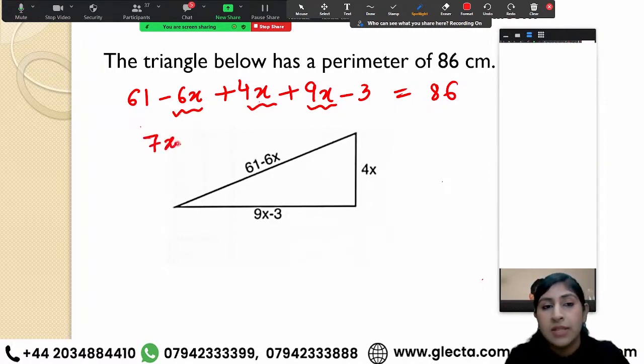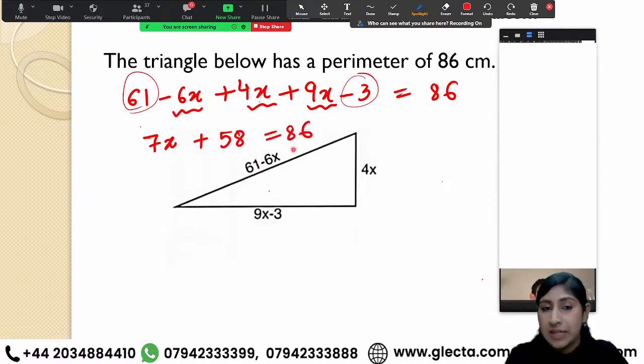So I'll be having 7x plus 61 take away 3, that is 58, right? This equals 86. Now I'm going to separate my numbers and my letters one by one. Over here, 7x and 58, like I said, best friends, right?